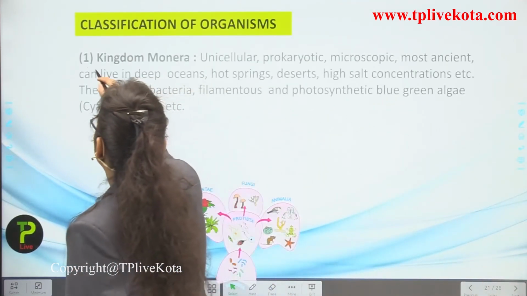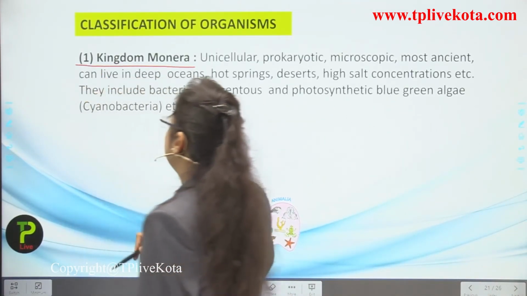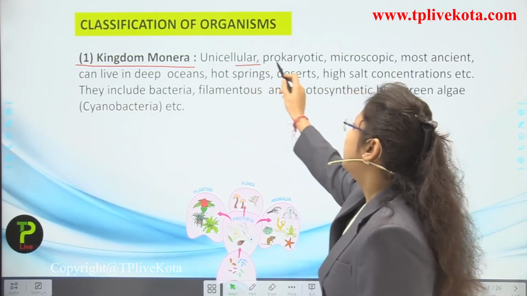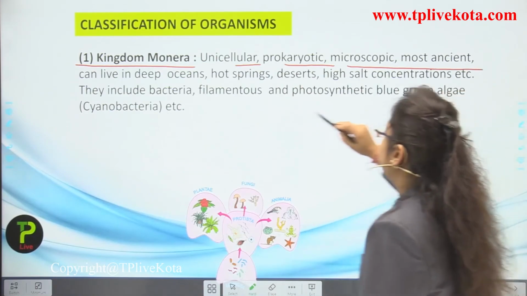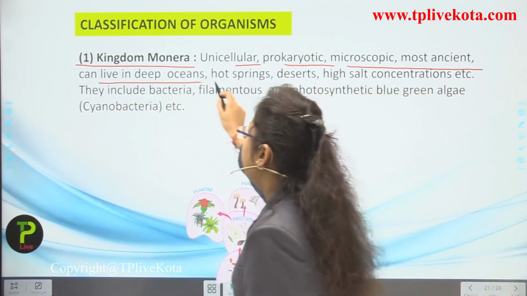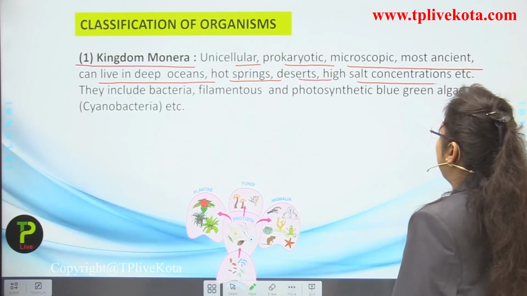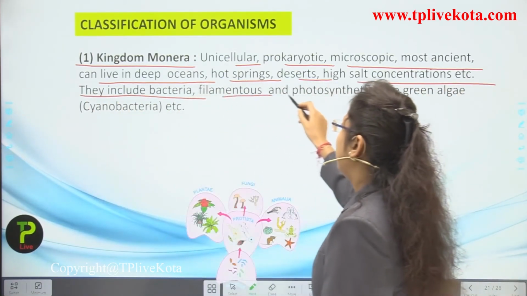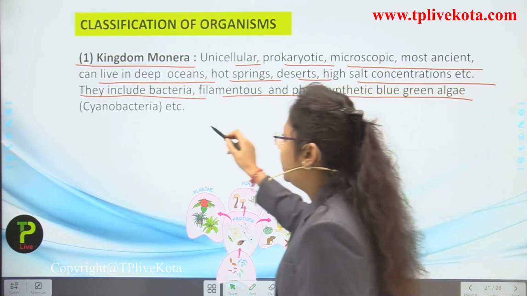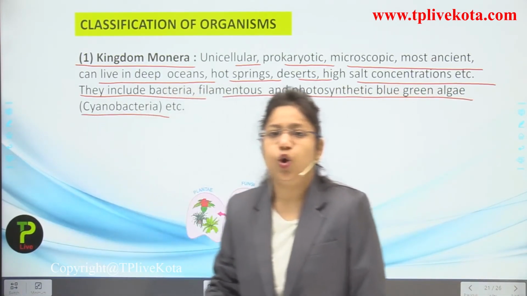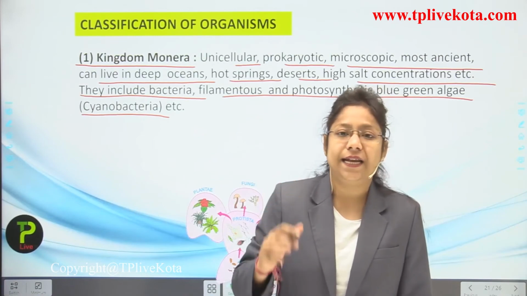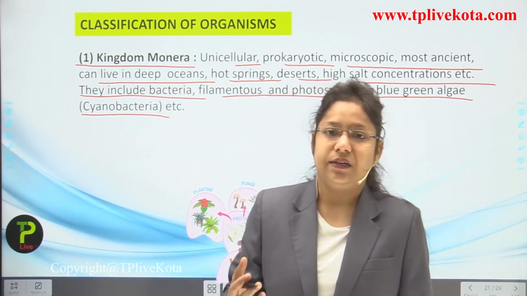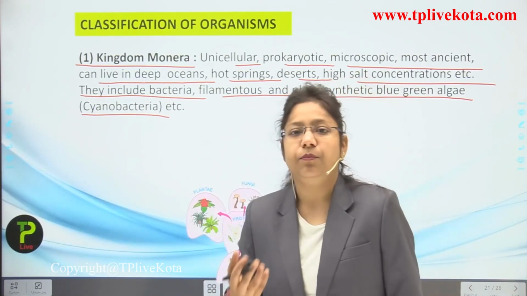Okay, now we are going to learn what kingdom Monera is, students. What does it include, which kind of organisms does it include? So unicellular, prokaryotic, microscopic, most ancient, can live in deep oceans, hot spring deserts, high salt concentrations, etc. They include bacteria, filamentous and photosynthetic blue-green algae, cyanobacteria. So all the lower organisms, unicellular organisms, all the prokaryotic organisms were included in kingdom Monera.